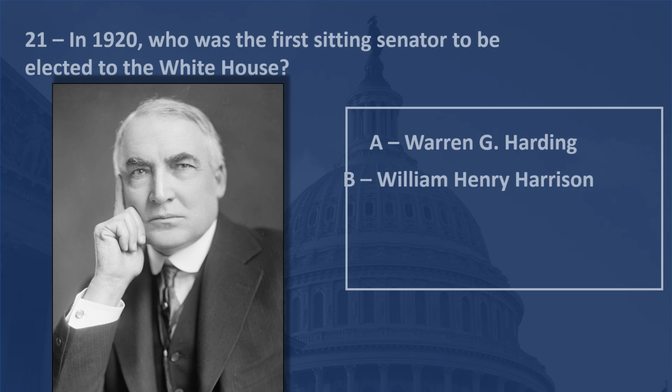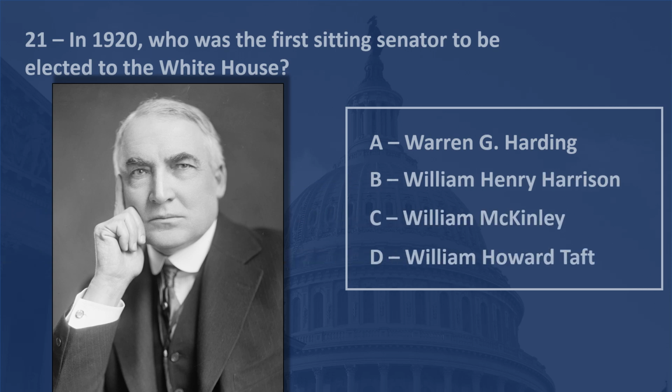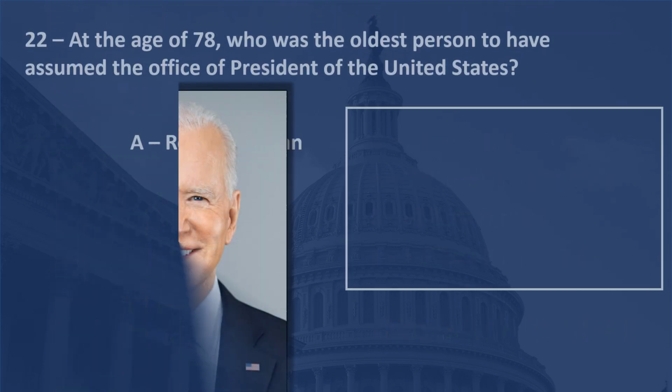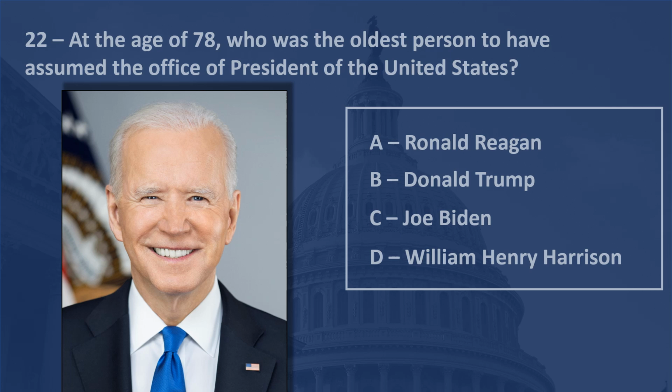In 1920, who was the first sitting senator to be elected to the White House? Warren G. Harding. At the age of 78, who was the oldest person to have assumed the office of President of the United States? Joe Biden.